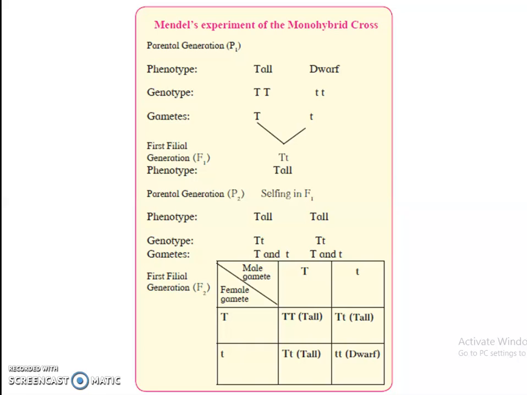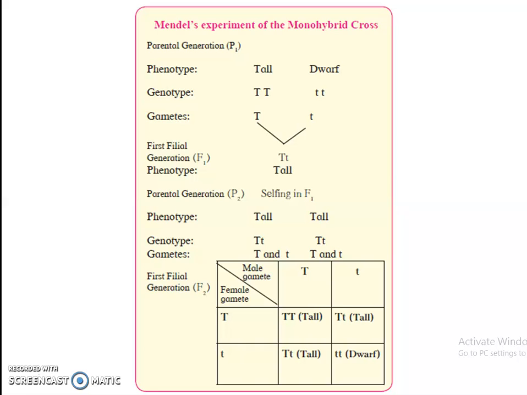So you can see here Mendel's experiment of the monohybrid cross, parental generation P1. Phenotypes are tall and dwarf. Genotype: you can see capital T in pair representing the tall characteristic and small t representing the dwarf characteristic. So the gametes formed will be capital T and small t.